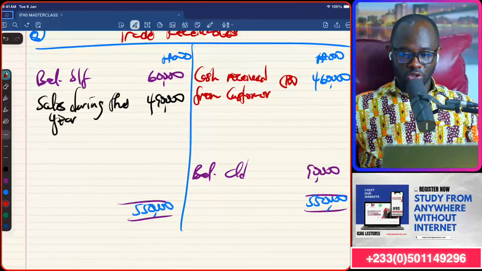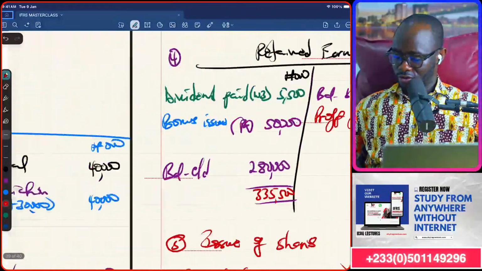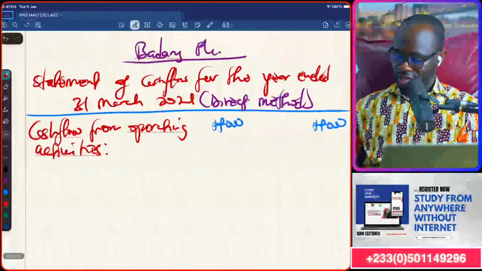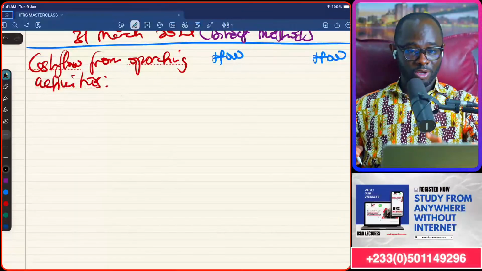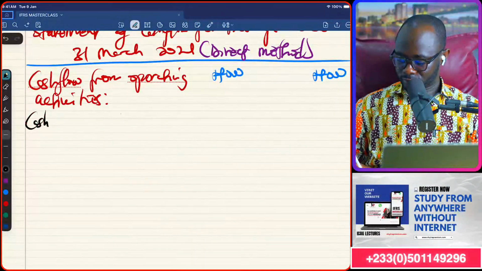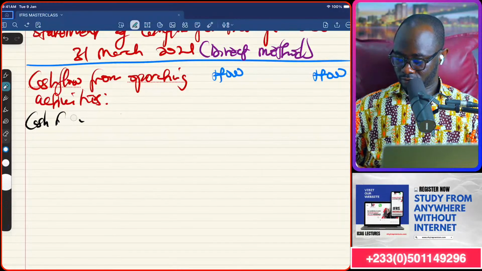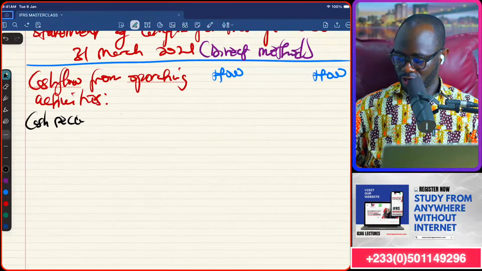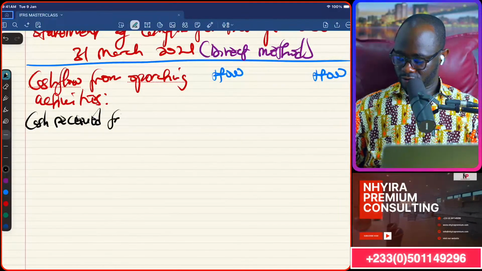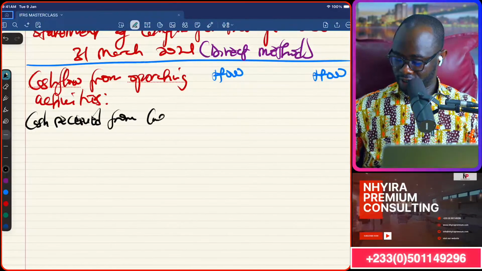And that is what will go into, from workings 8, our first line item in the operating activities. So cash received from customers.